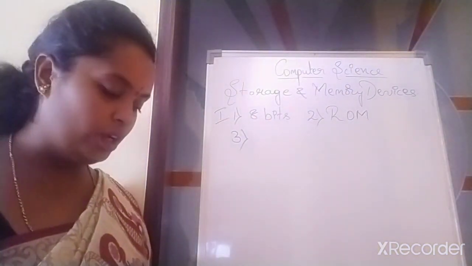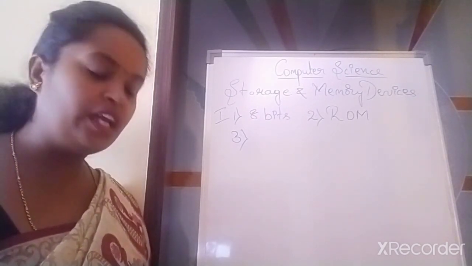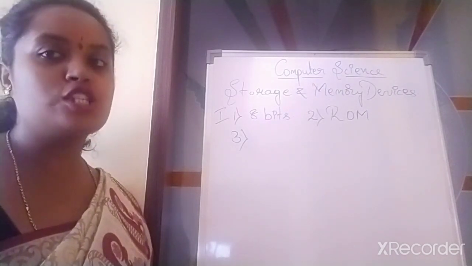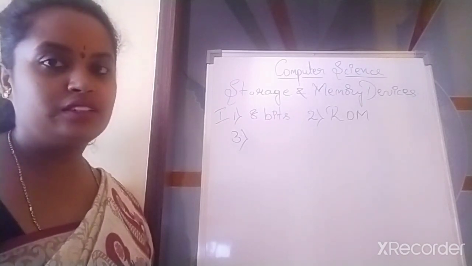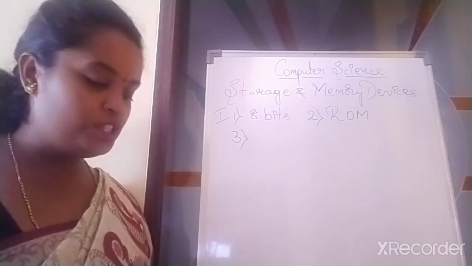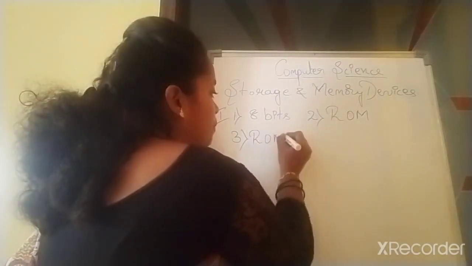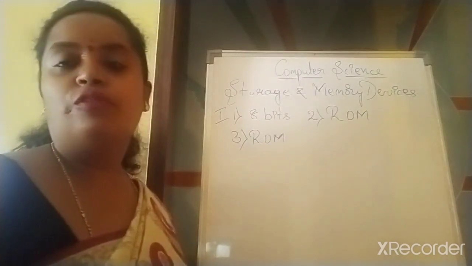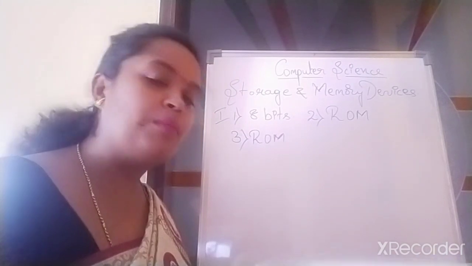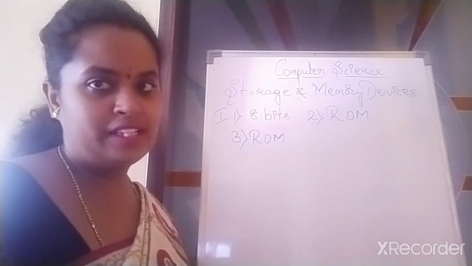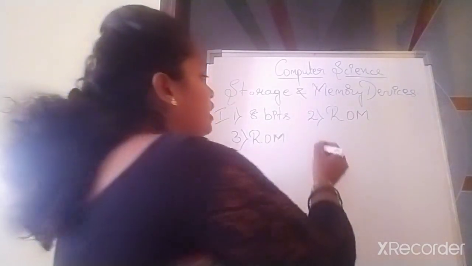Third one: out of ROM and RAM, which is non-volatile memory? ROM, RAM, both A and B. Answer correctly. Option A, ROM. ROM is non-volatile memory. Why? Read-only memory, wherein you cannot change any information or data on it. You can only read. Next, fourth one.